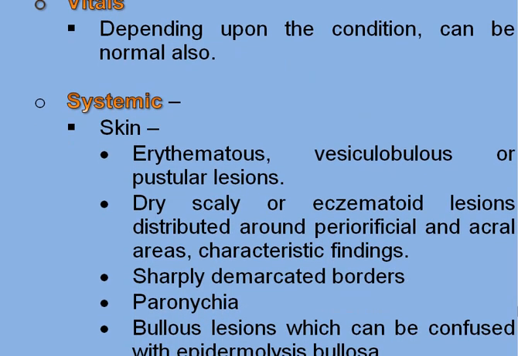The skin will be erythematous, with vesiculobullous or pustular regions that can be confused with bullous impetigo. There will be dry, scaly or eczematoid lesions distributed around periorificial and acral areas, which are the characteristic findings. There will be sharply demarcated borders, remember, sharply demarcated. There can be paronychia. There will be bullous lesions which can be confused with epidermolysis bullosa.